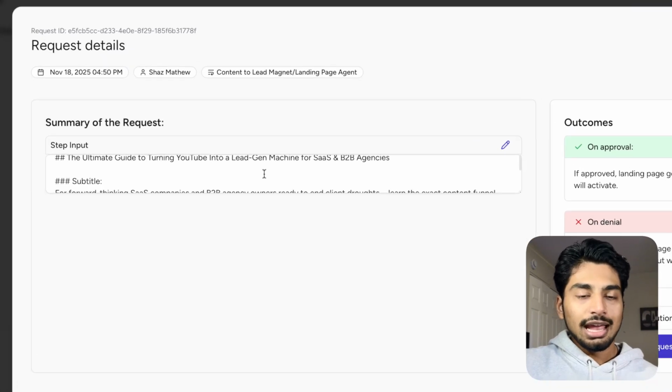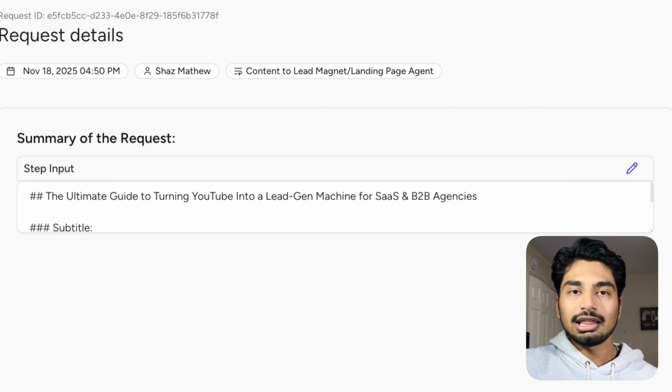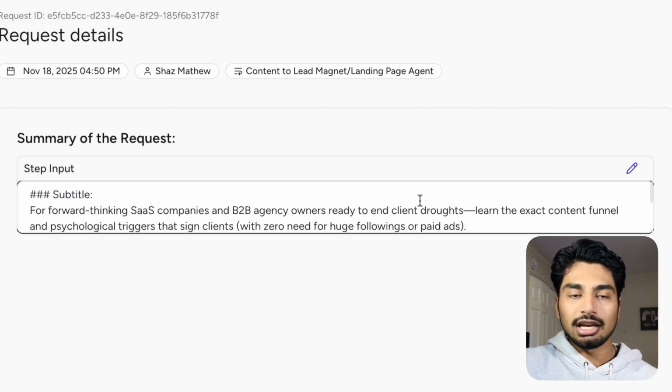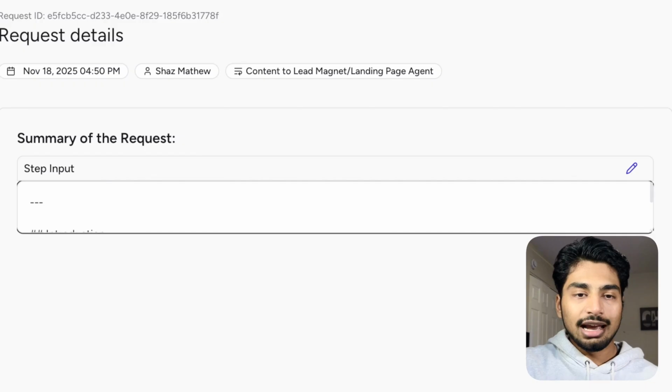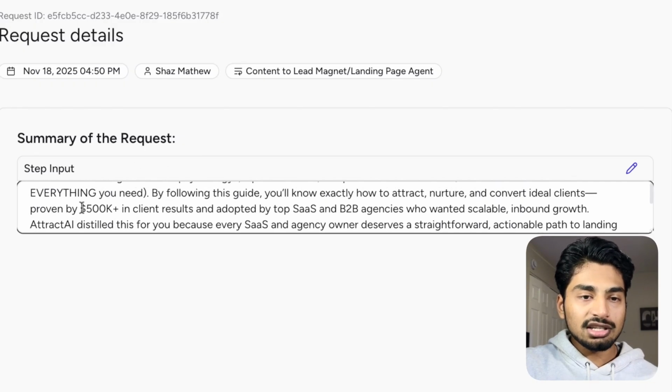So I'm going to open this up here, and you could see, for some reason, I can't drag this down, but you could sort of see the PDF lead magnet that I requested. All right, so the ultimate guide to turning YouTube into a lead generation machine for SaaS and B2B agencies. So it took into account the type of lead magnet I wanted, which is the PDF, and it took into account my ICP, which is SaaS and B2B agencies. And it's just going to give a lot of value to the client. And this is super interesting because this is all scraped from our website.